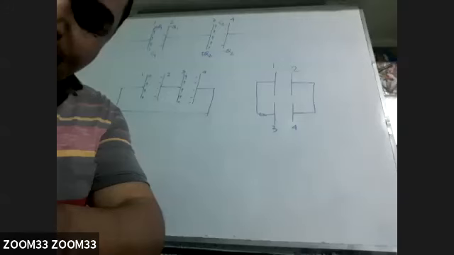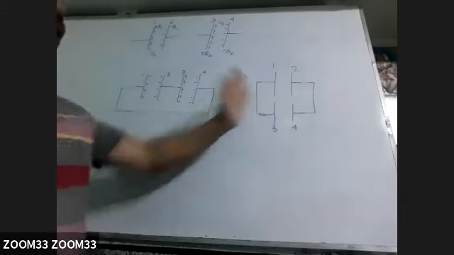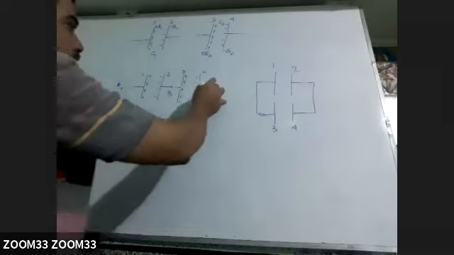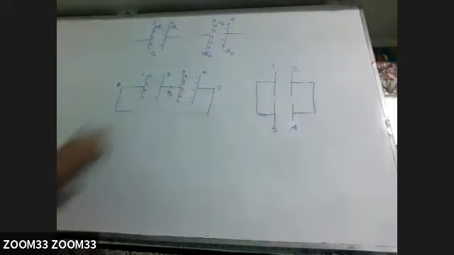Okay. So it looks like the first one is in series and the second one is in parallel connection, but we have not provided the potential difference. So here both are in parallel. Suppose this is point A, this is point B, this is point C. How are they connected?